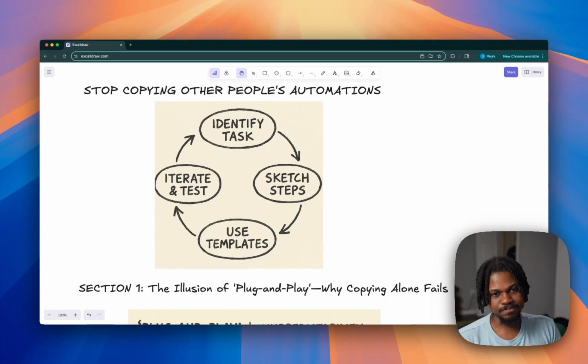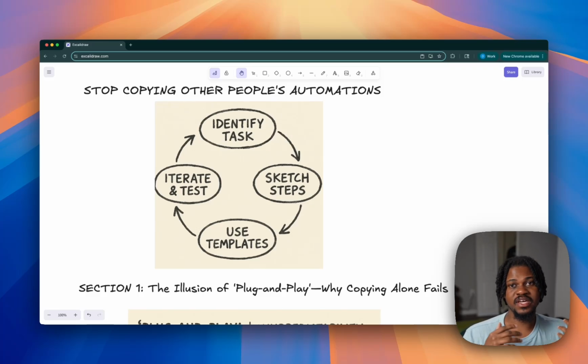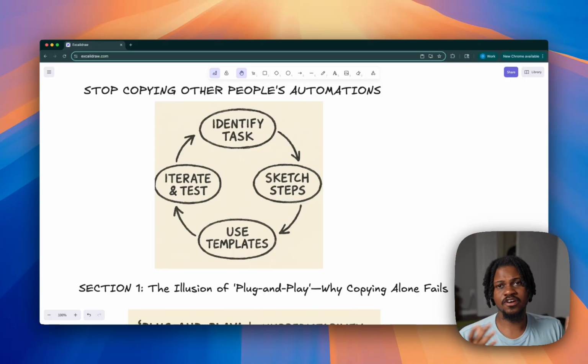So let me explain, right? In my own personal journey with AI automation, I spent countless hours going through YouTube, looking for the best automation to create long form content, or to automate a CRM, or create AI agents. There are so many automation tutorials out there, right? But if any of you are like me and you went ahead and joined these communities or downloaded the templates from Gumroad or wherever they were hosting them, you realize that when you actually try to set them up,